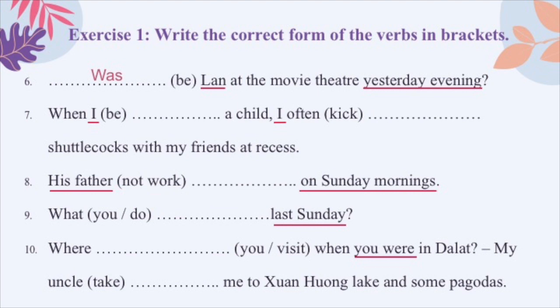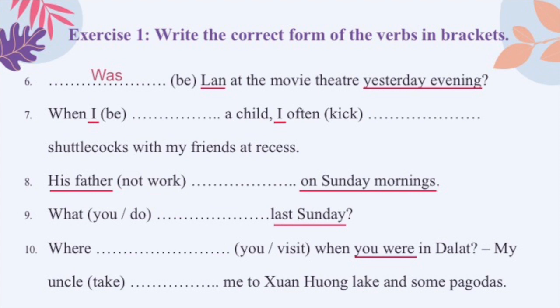Number 7. Okay, you can see the word often here, but it does not mean that we always use present symbol when we see the word often. Không phải lúc nào mình thấy chữ often là mình cũng dùng thì hiện tại đơn hết nha con. Look at this sentence. Khi mà tôi còn là một đứa bé, khi mà tôi còn nhỏ, thì tôi thường chơi đá cầu với bạn tôi vào giờ giải lao. This one is about something happened in the past, right?